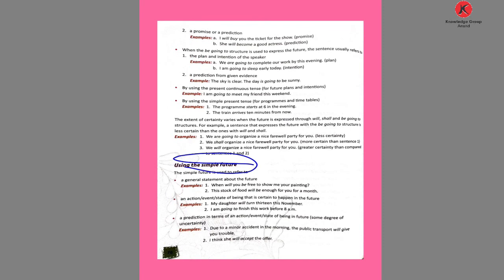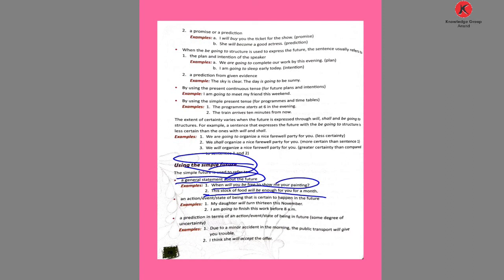Using the simple future tense: the simple future is used to refer to what? A general statement about the future. A general statement, just like this: this stock of food will be enough for you for a month. When will you be free to show me your painting? This is a general statement, telling generally.